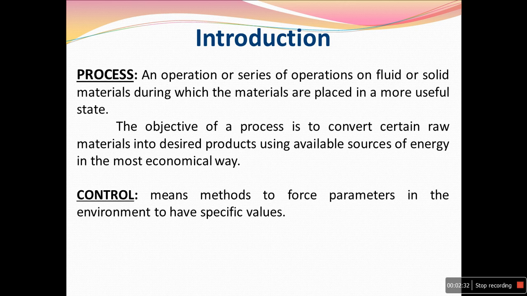Instrumentation is a branch of engineering which deals with the measurement and control of various physical parameters. Here we are going to discuss the controlling of various process parameters. As I already told, a process is a series of operations performed on an object to get the desired product, so to get the desired product we need to control these operations. How are we going to control them? What mechanisms are involved to get the desired object? What are the different methods, elements and processes? Everything we are going to discuss in the entire subject of process dynamics and control.